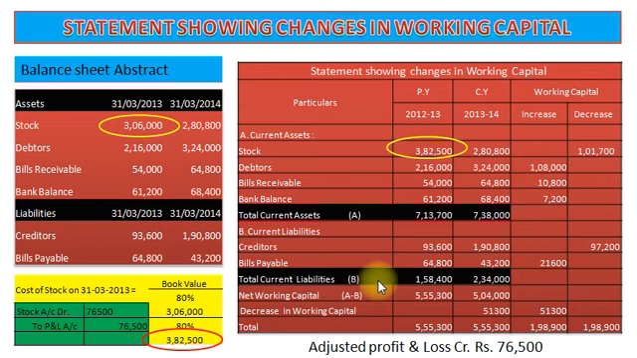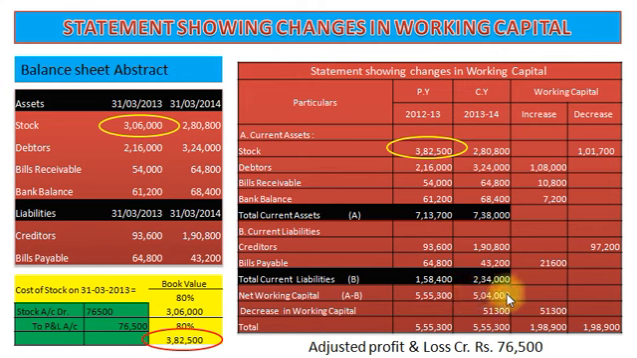And our total current liability in the previous year amounts to 1,58,400, and in the current year 2,34,000. And now our working capital, total current assets minus total current liabilities. So 7,13,700 minus 1,58,400 is equal to 5,55,300 in the previous year and 5,04,000 in the current year.